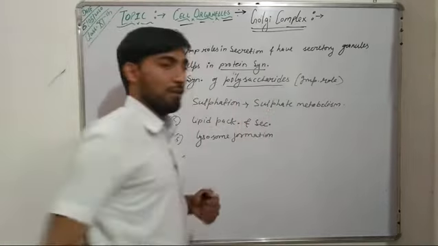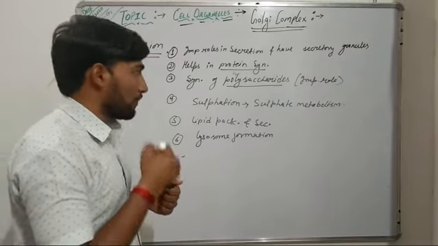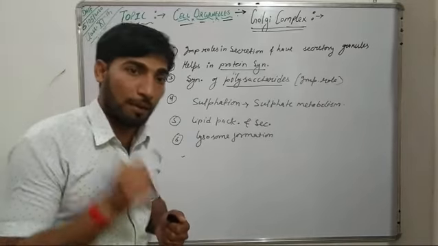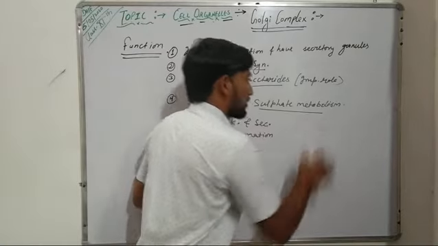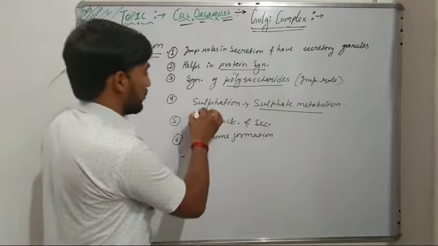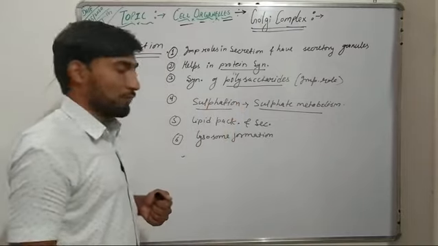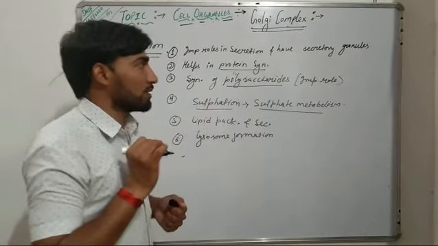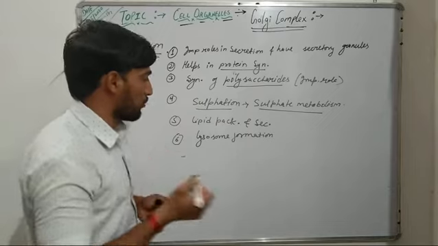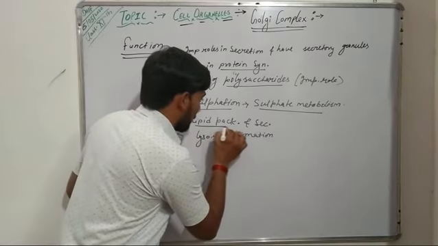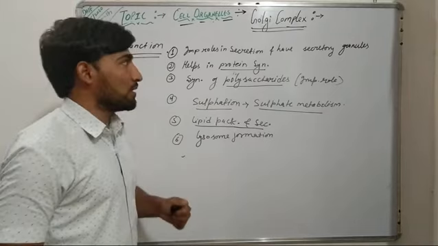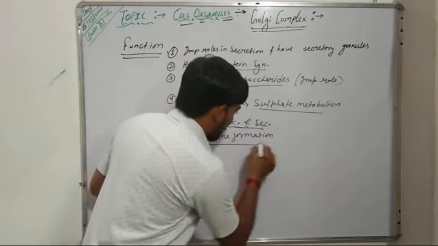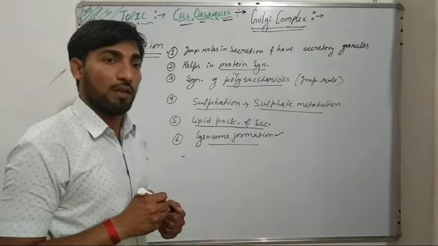Fourth, it helps in the metabolism of sulfate, and that process is known as sulfation. Fifth, because they contain vesicles or vacuoles, they are responsible for lipid packaging and secretion. And next, they are also responsible for the formation of lysosomes.